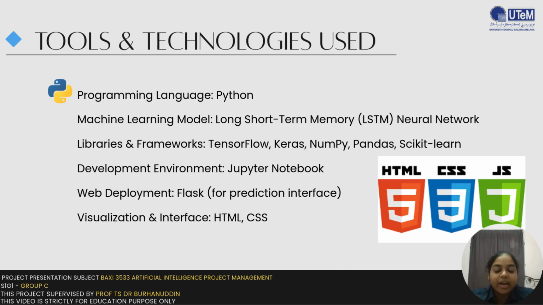Okay, in this slide, I will explain about tools and technologies we use. The programming language we use to develop our project is Python, and the machine learning model we use is long short term memory, which is LSTM. Libraries and frameworks we use are TensorFlow, Keras, NumPy, Pandas and Scikit-learn. Development environment is Jupyter Notebook. For web development we use Flask for prediction interface, and for visualization and interface we use HTML and CSS.